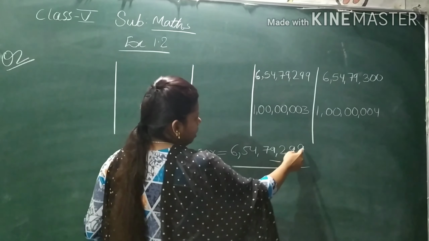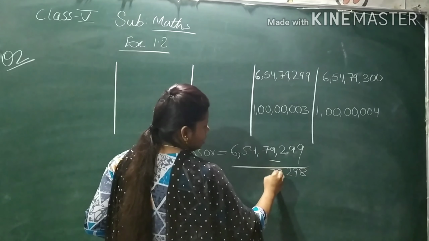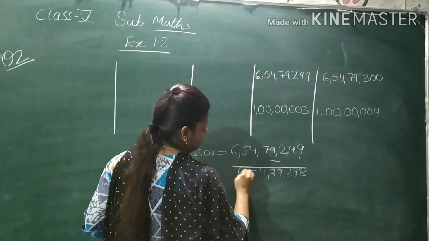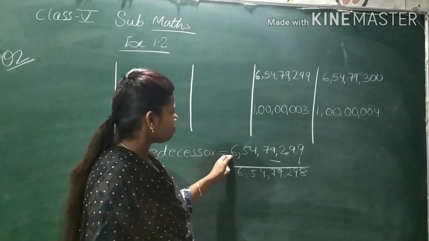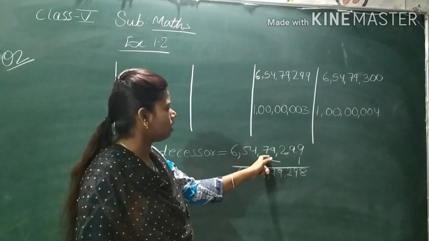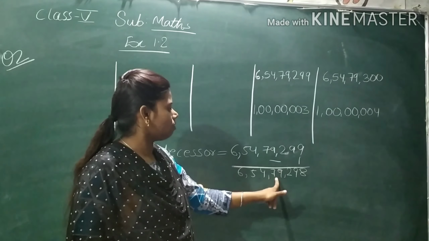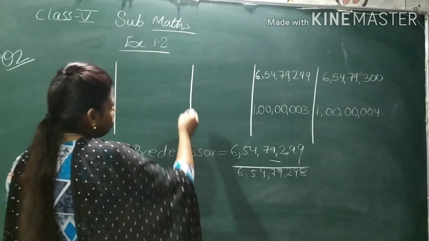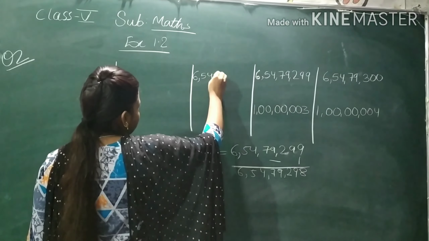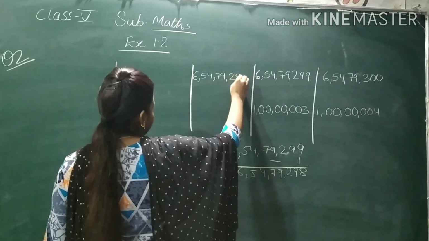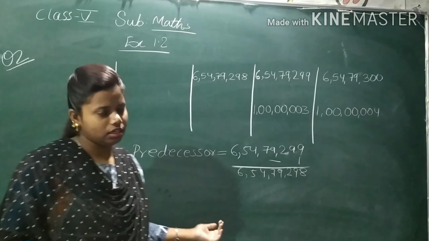Now let's see. 9 minus 1 is 8, 9, 2, 9, 7, 4, 5, 6. So what is the predecessor of this number? The predecessor of 6 crore 54 lakh 79,299 is 6 crore 54 lakh 79,298. So let's write here 6 crore 54 lakh 79,298. In this way you will keep on subtracting 1 and you will get the predecessor.